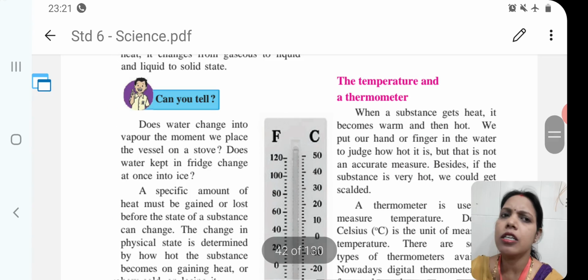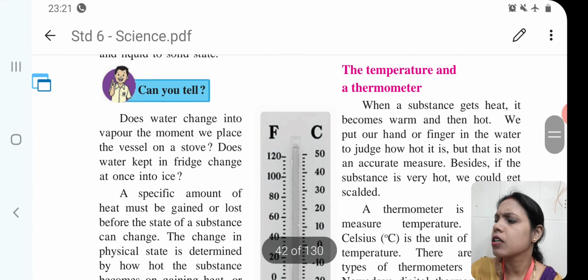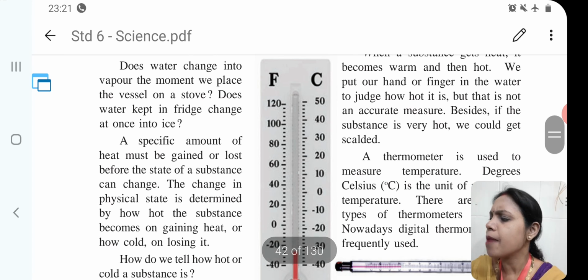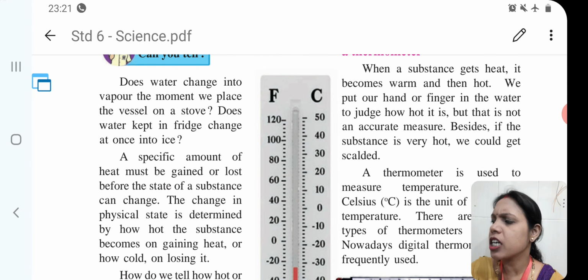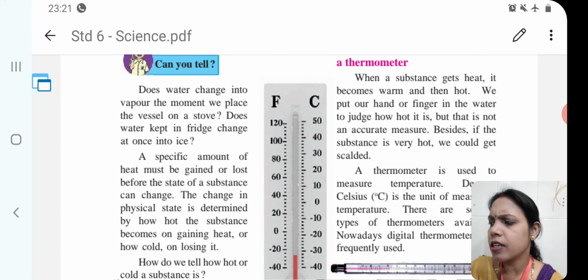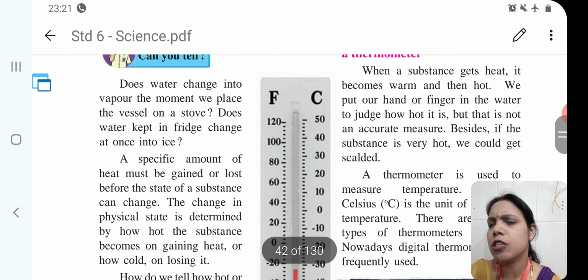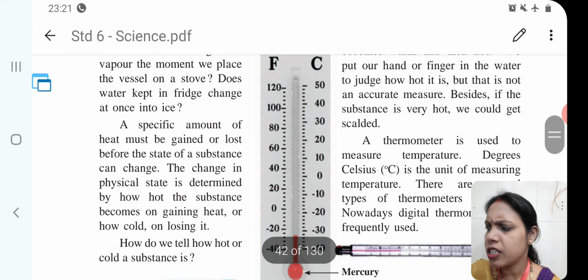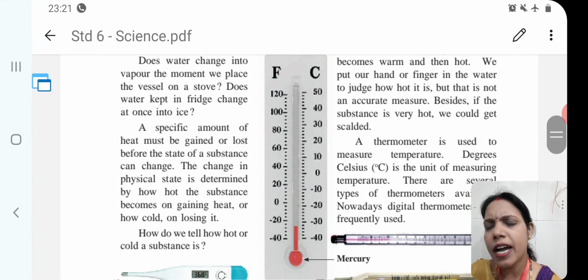So children, here we can take the help of this picture. Does water change into vapor the moment we place the vessel on a stove? Does water kept in the fridge change at once into ice?